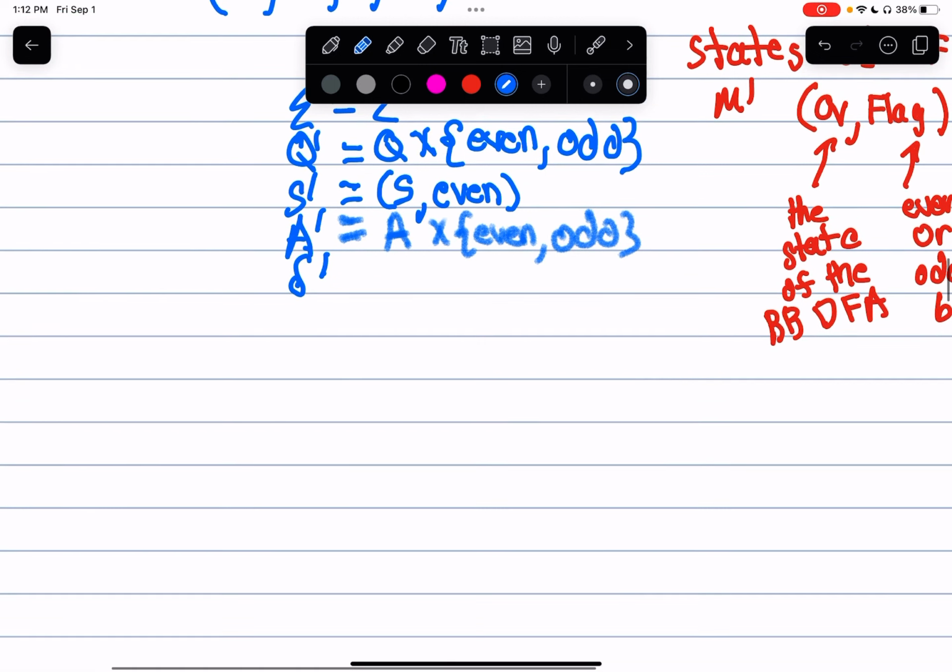Now the transition function. So just a reminder of what the transition function does. The transition function, very simply put, is we have an old state. Again, this is the transition function for the NFA. It's delta prime, not the DFA. We have our old state. We have our input character.